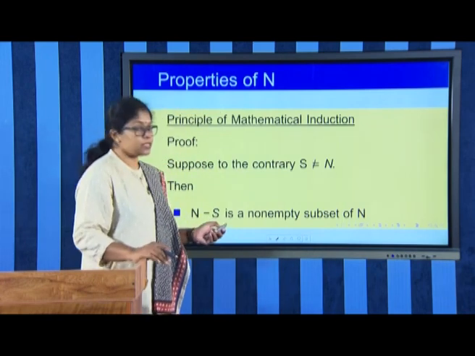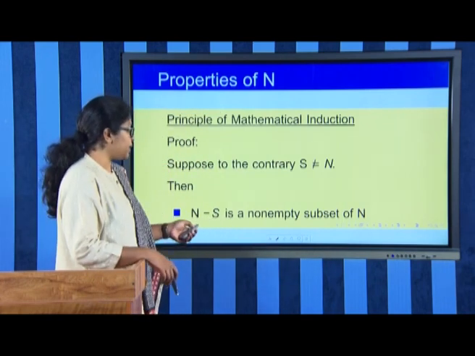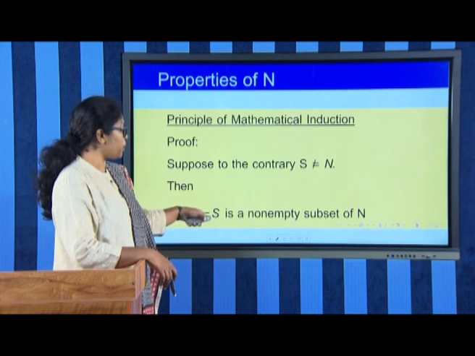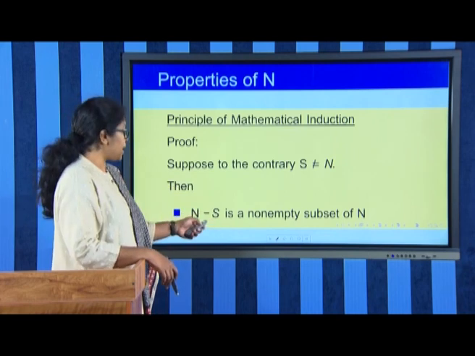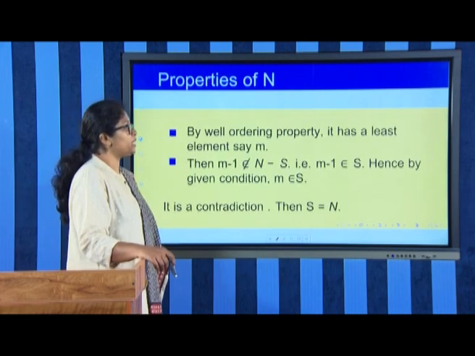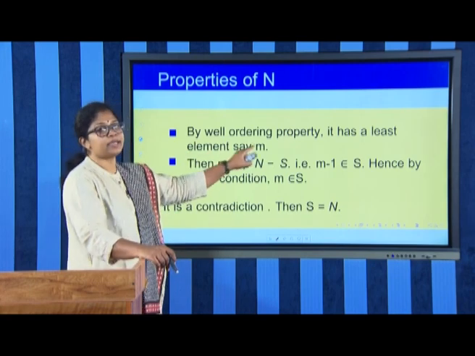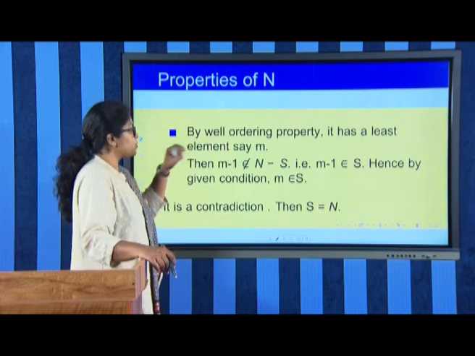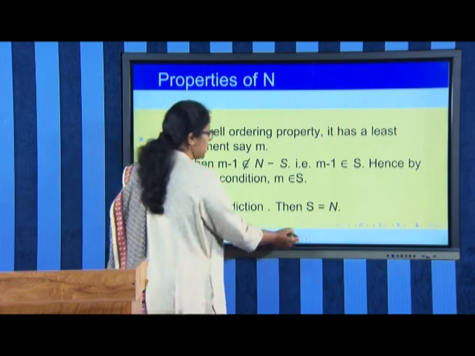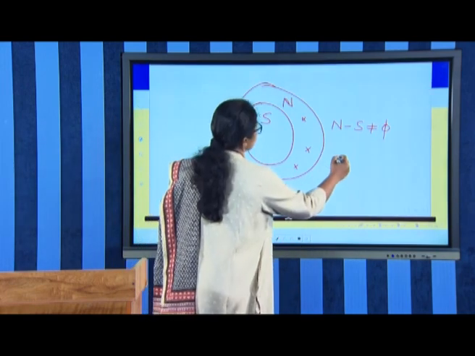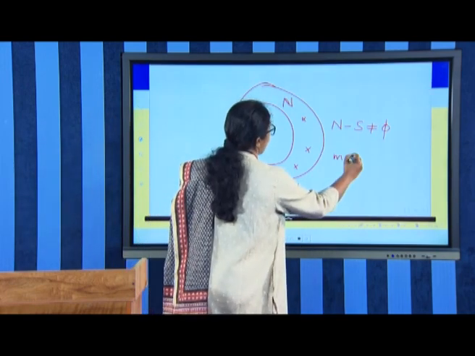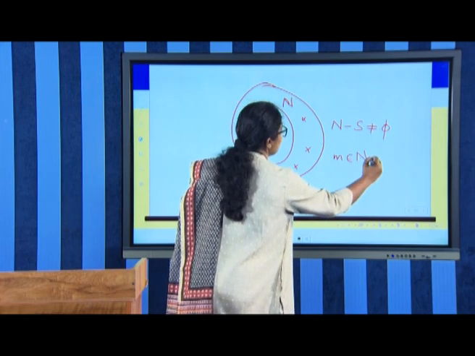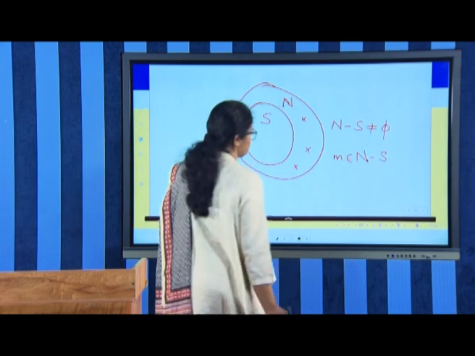So, it is a non-empty subset of n. Therefore, we can apply well ordering property to n minus S, and so by well ordering property, it has a least element, say m. So, m is a least element in n minus S.